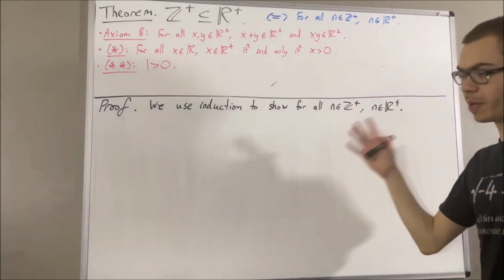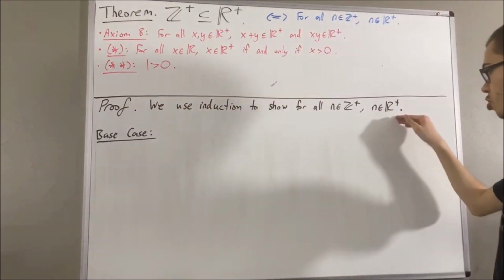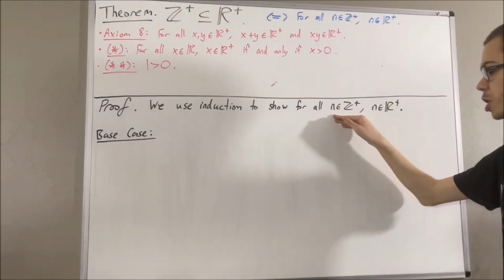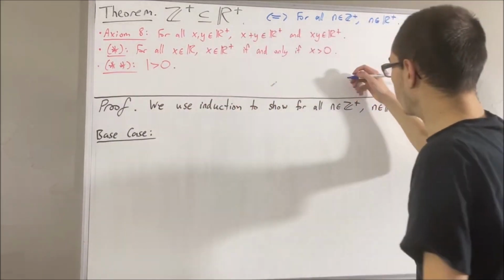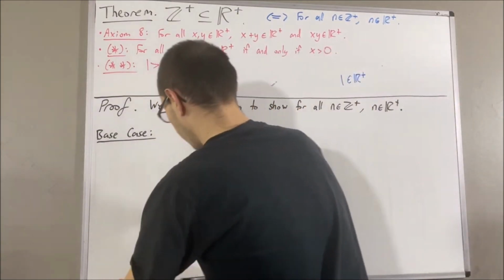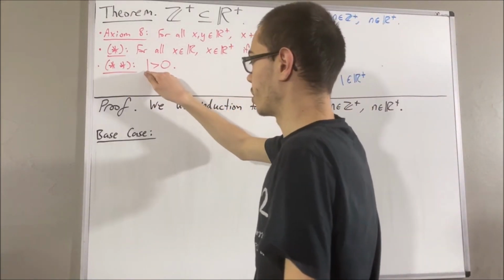So let's start with the base case. In the base case, we're trying to show that this statement is true in the case where n is equal to 1. So we're trying to show that 1 is a positive real number. To see how that happens, let's first note, by star star, we know that 1 is greater than 0.